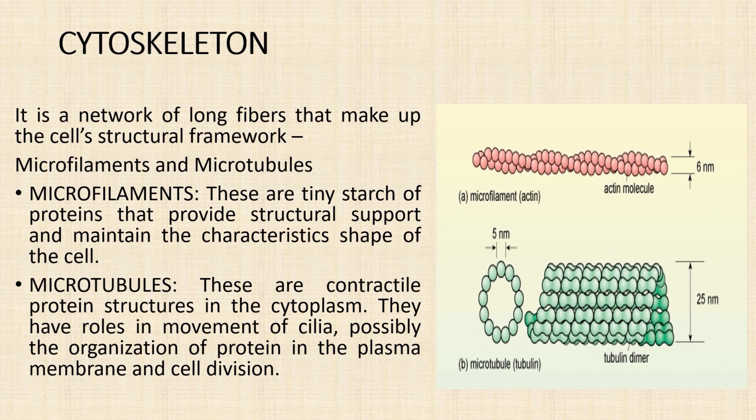the cytoplasm. So this one, microtubules, they help in the movement of cilia and also they help in the organization of the proteins in the membrane and also help in cell division. So this is all about the cytoskeleton and about the cell, plasma membrane and the organelles of the cells.